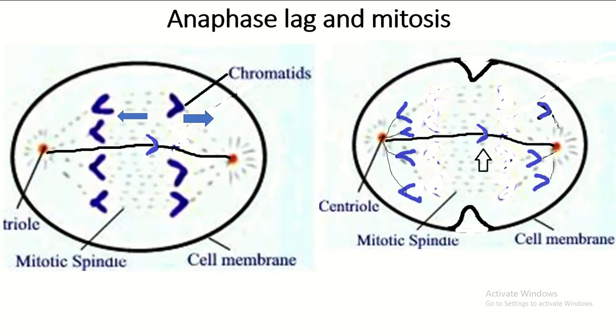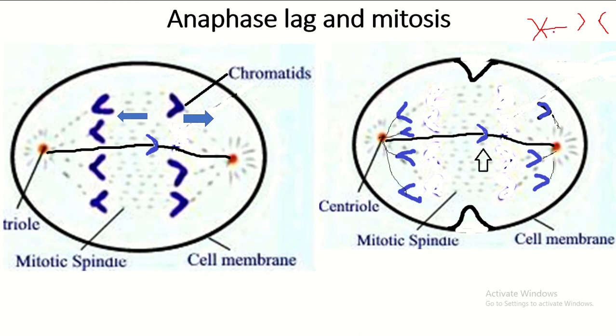Anaphase lag in mitosis. In mitosis, what happens? Double-stranded chromosomes are split. So here, what happened?